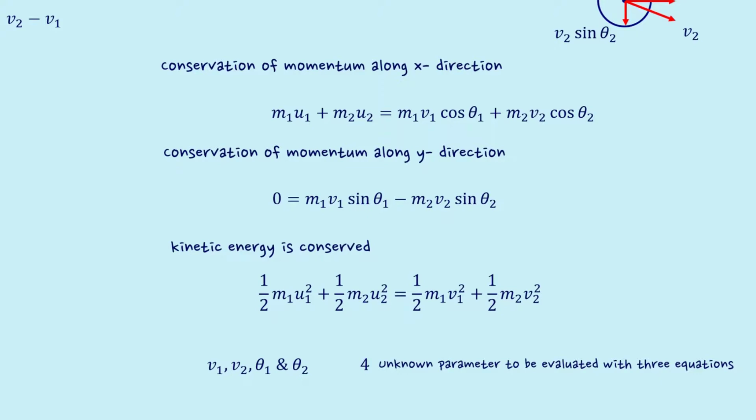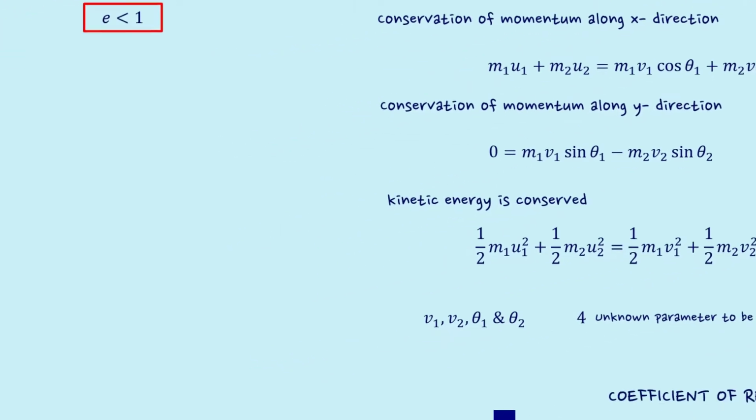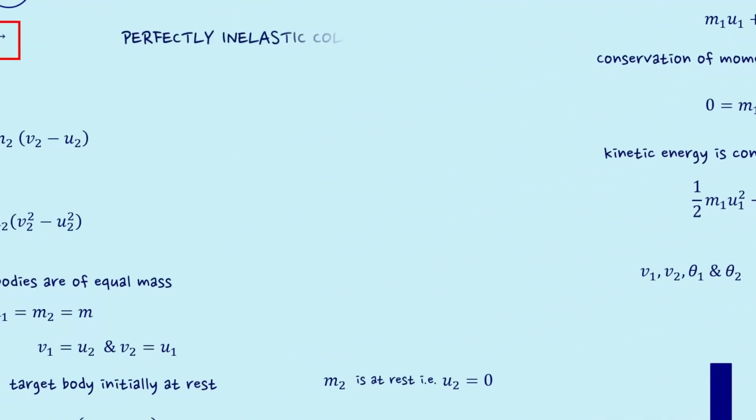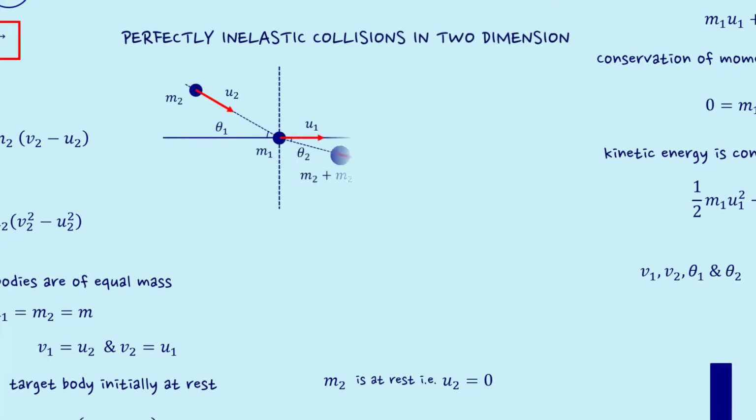Here we have to find 4 unknown parameters, but we can only obtain 3 equations. Hence, without fixing any of the unknown parameters, either by observation or by some physical consideration, we cannot evaluate the unknown parameters accurately.